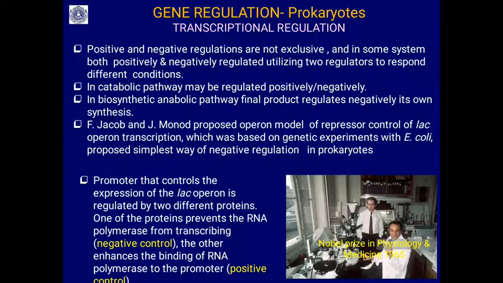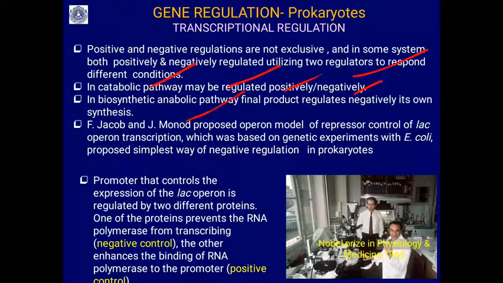Positive and negative regulations are not exclusive. You should not think only positive for one operon and only negative for another. In some operons, regulation is both positive and negative, utilizing two regulators to respond to different conditions. So it is regulated by two regulators in some operons. In a catabolic pathway, you can see it is regulated both positively and negatively. An example is lactose metabolism, a catabolic pathway, which is regulated positively and negatively.